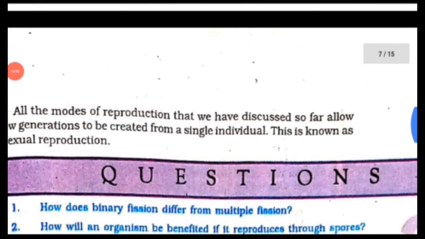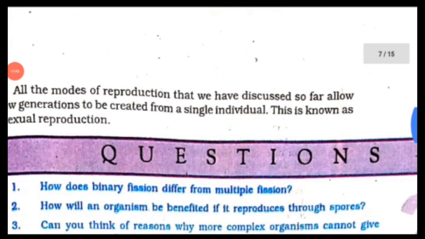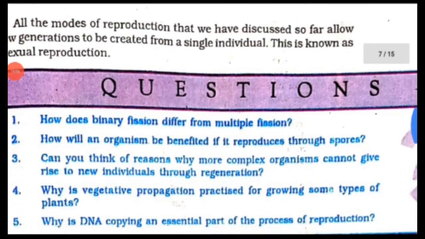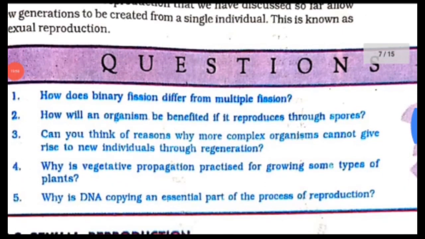In these, the parent plant generates thousands of spores which individually grow into a plant. These spores are microscopic and round in shape, and they grow in suitable conditions. This is known as spore formation.